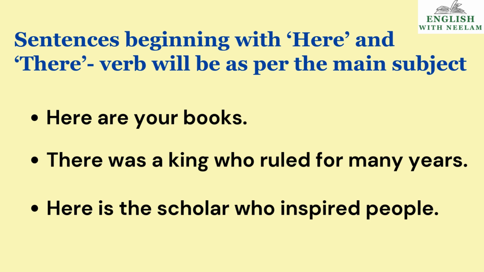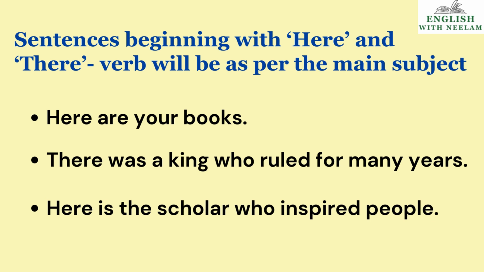Children, in sentences that begin with here and there, we use the verb as per the main subject. See the examples now. Here are your books. What is the main subject here? Books, children. So we will use the verb as per this subject.